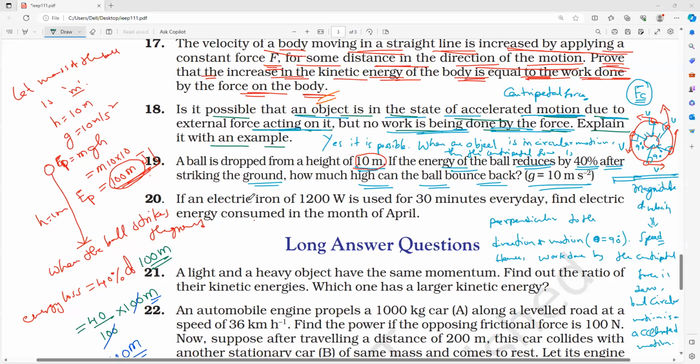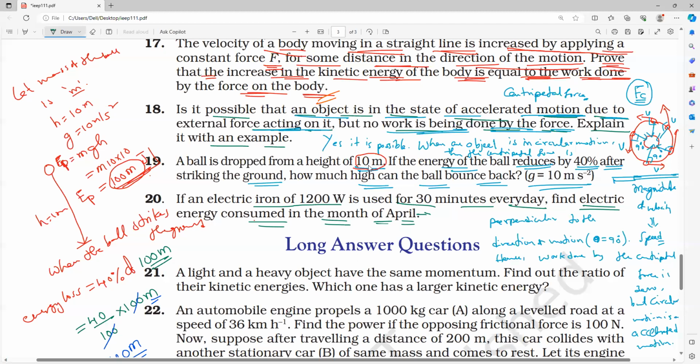Next question. An electric iron of 1200 watt is used for 30 minutes every day. Find the electric energy consumed in the month of April. April means how many days?